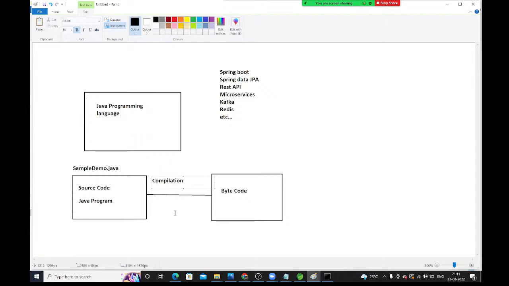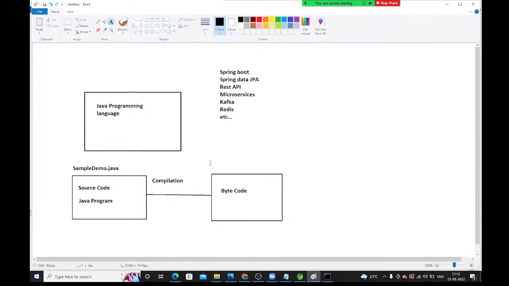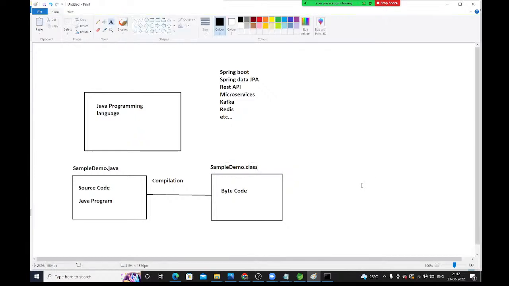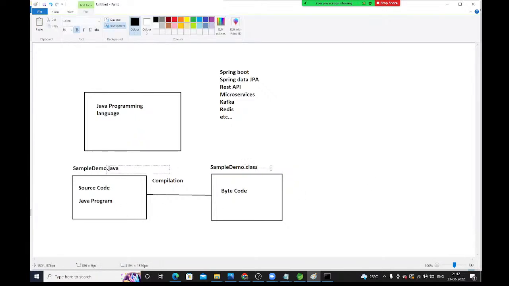Whenever you compile the program, wherever this .java file is available, in the same location you will get one more file, with the same file name, sample demo, with the .class extension. See guys, this is the .java extension and this is the .class extension.